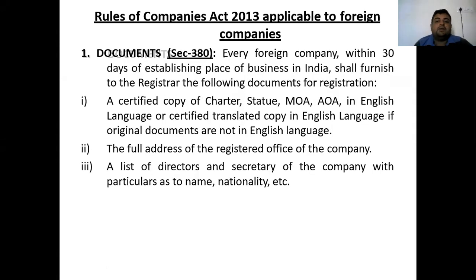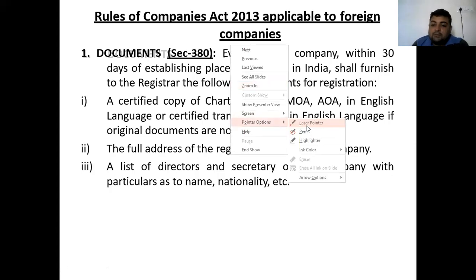So what are the documents that are required for a foreign company? We discussed this in our last lecture: what documents are required under Section 380 of the Companies Act 2013 for a foreign company. As we all know, a foreign company is a company which is either fully owned by a company incorporated in another country, or by a company belonging to a foreign country which holds around 50% of shareholding in the local company. That company is known as a foreign company.